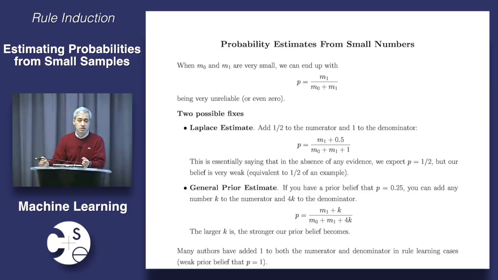Okay? Did everybody follow this idea? So we get the following thing that's often called the Laplace estimate, which can take a lot of forms, but here's the simplest one. I'm just going to add half to the numerator and 1 to the denominator. I could also add 1 and 2, or 2 and 4. We'll look at that in a little bit. But so this is my Laplace estimate. So first of all, what is my Laplace estimate if I haven't seen any data?